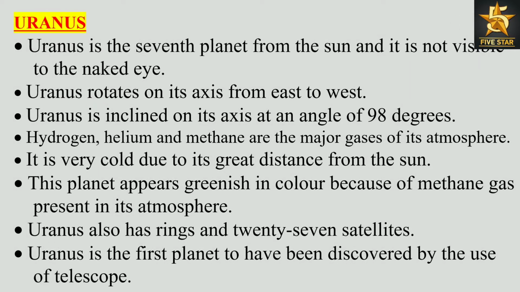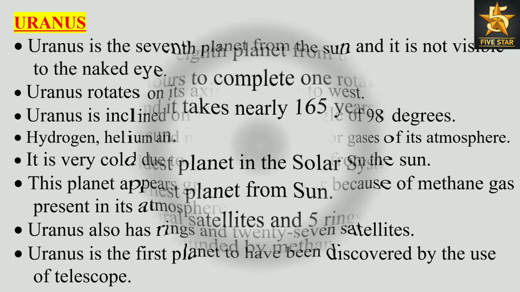Uranus. Uranus is the seventh planet from the Sun and it is not visible to the naked eye. Uranus rotates on its axis from east to west. Uranus is inclined on its axis at an angle of 98 degrees. Hydrogen, helium and methane are the major gases of its atmosphere. It is very cold due to its great distance from the Sun. This planet appears greenish in color because of methane gas present in its atmosphere. Uranus also has rings and 27 satellites. Uranus is the first planet to have been discovered by the use of a telescope.